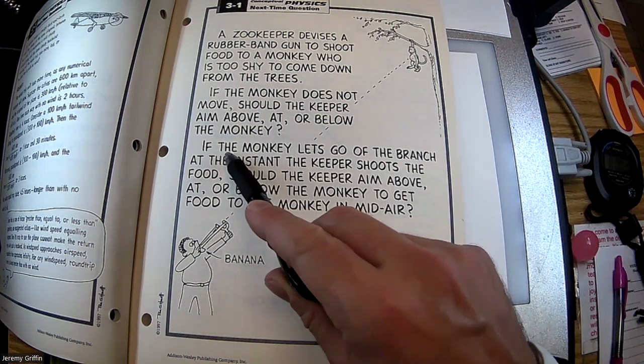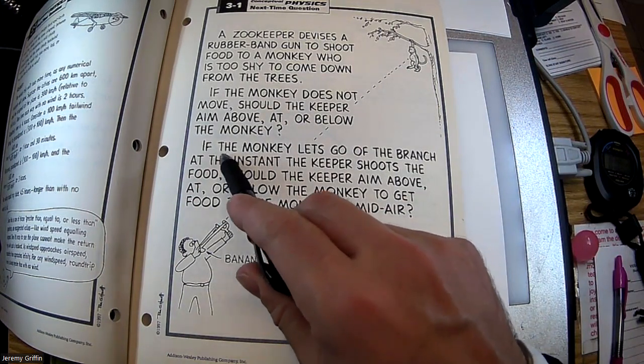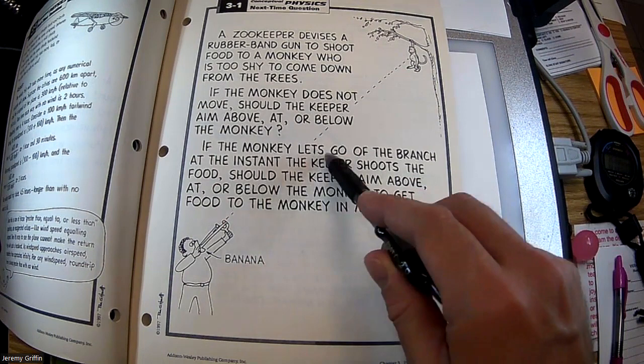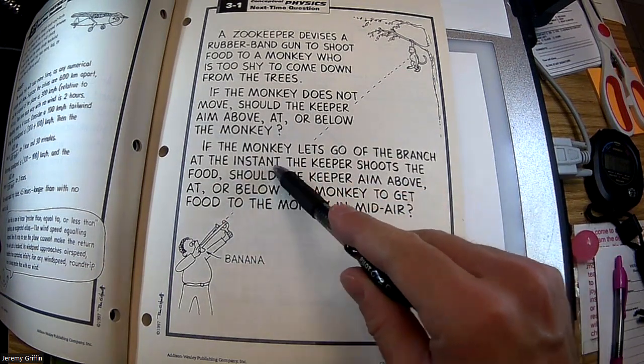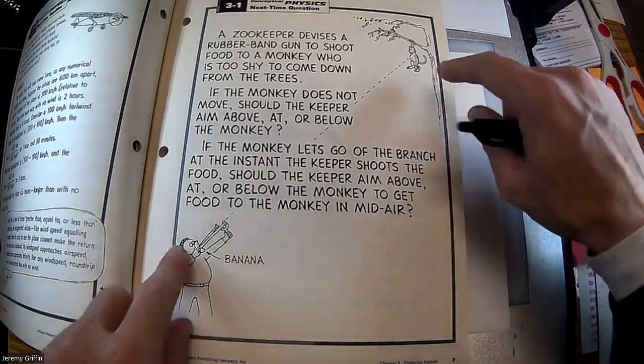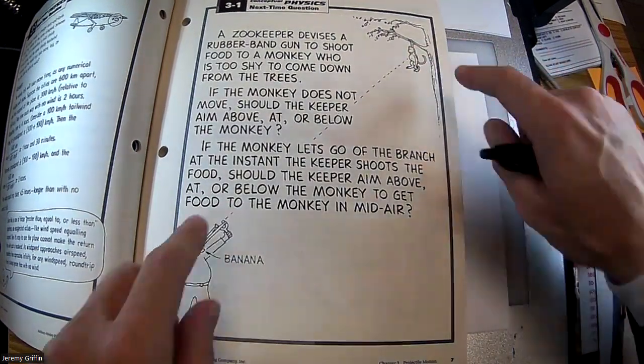Now here's the stumper question. I wonder how many students are going to get this right. If the monkey lets go of the branch at the instant the keeper fires the banana, so they both release at the same time.